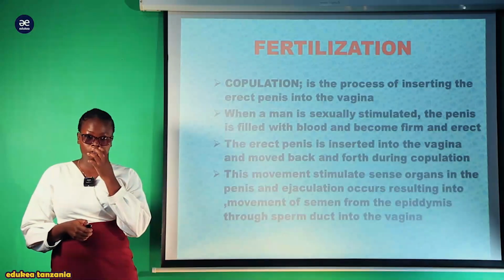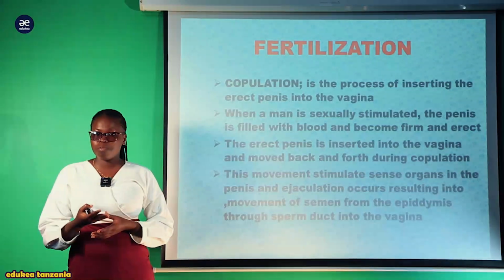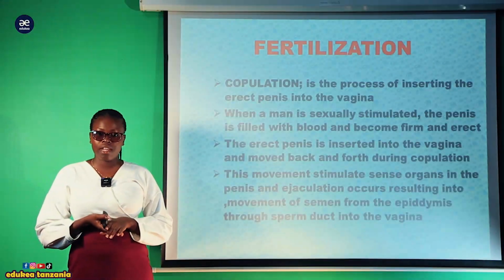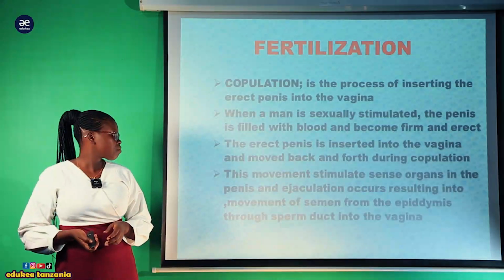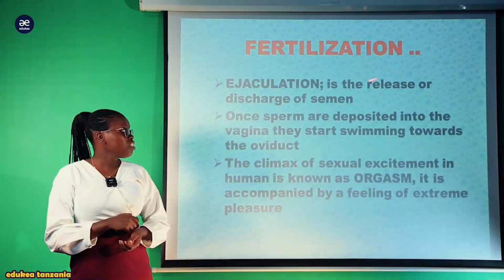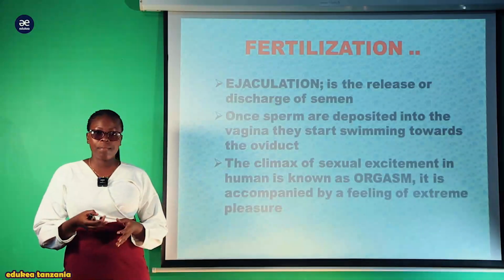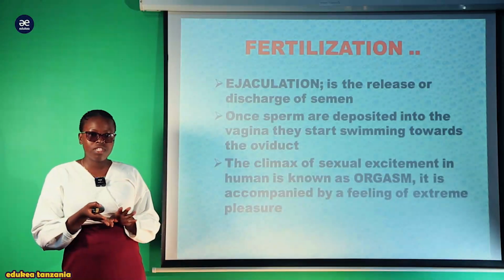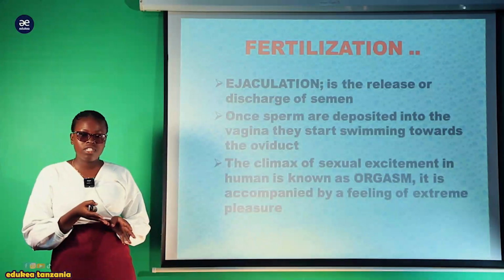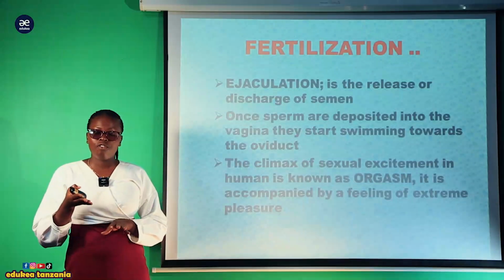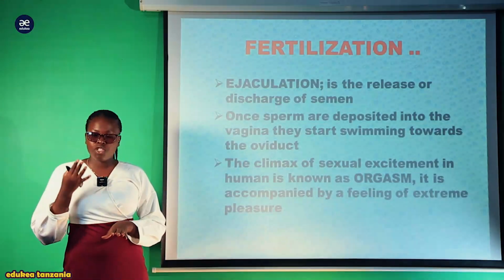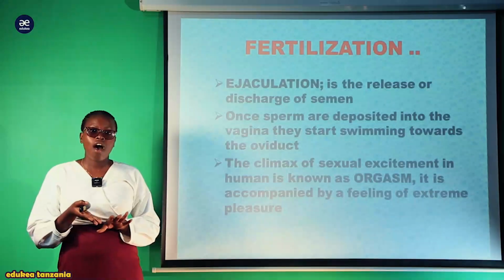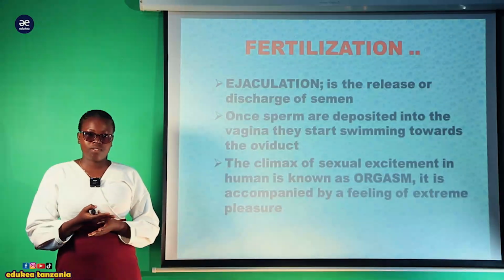We already discussed that semen is a mixture of the sperm as well as fluids from the accessory glands. Kwa Kiswahili tunaita semen kama manii. So ejaculation is the release or discharge of the semen. The process of expelling out the semen, which is a mixture of the sperm and the fluid that acts as a medium for the swimming of the sperm towards the matured ovum, is known as ejaculation. So hapo ndicho kipindi ambacho mwanamume anakuwa anamwaga mbegu zake za kiume wakati wa tendo la ndoa.